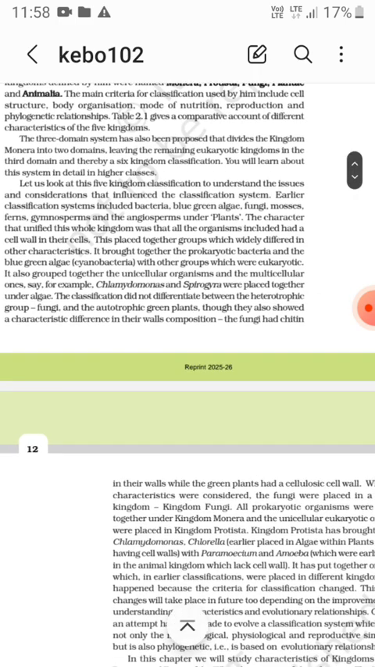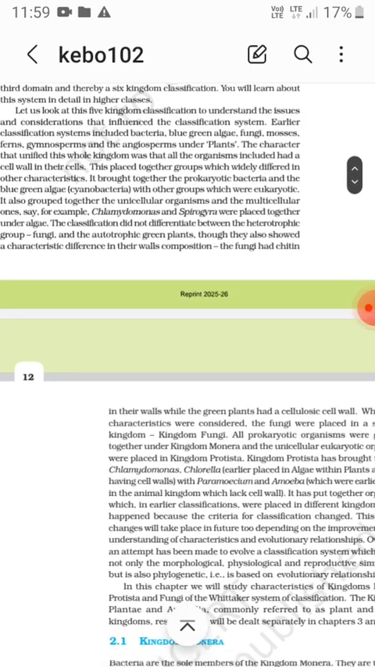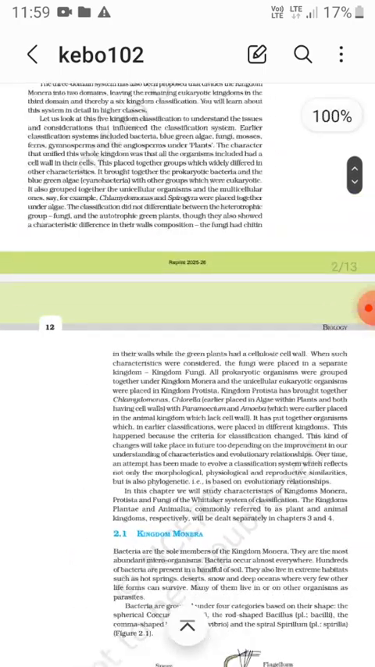The classification did not differentiate between the heterotrophic group fungi and the autotrophic green plants, though they also showed a characteristic difference in their cell wall composition. The fungi had chitin in their walls, while the green plants had cellulosic cell walls.